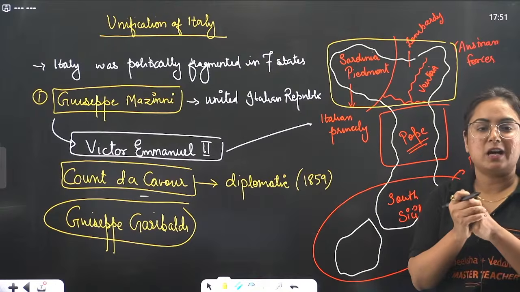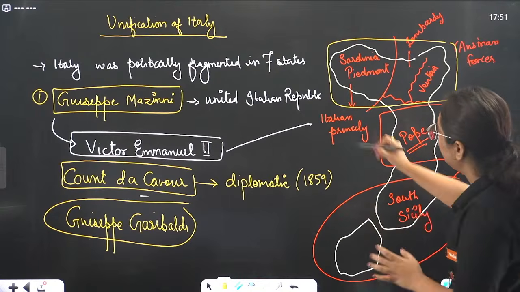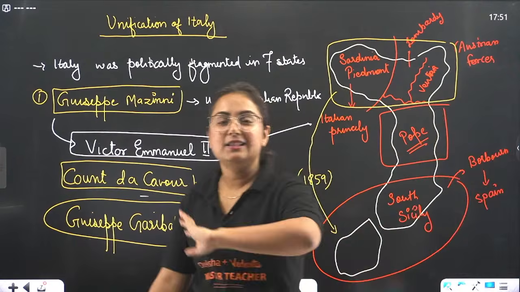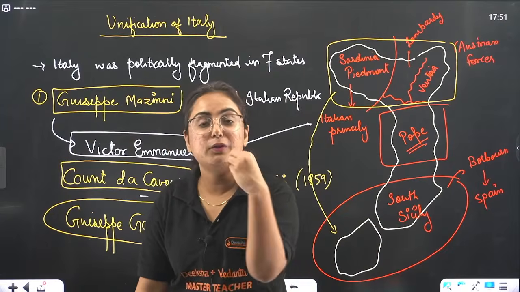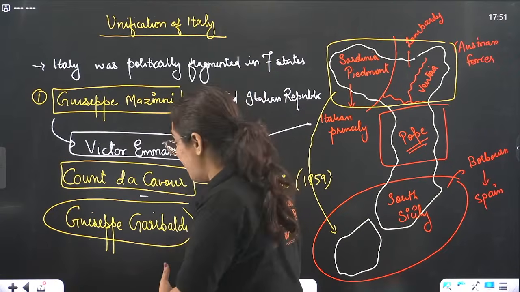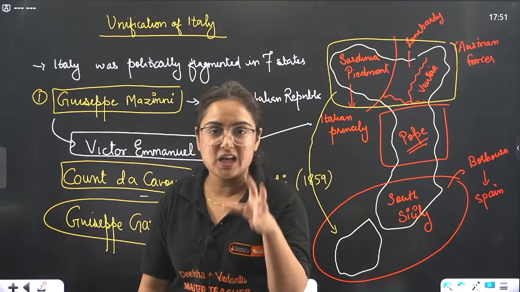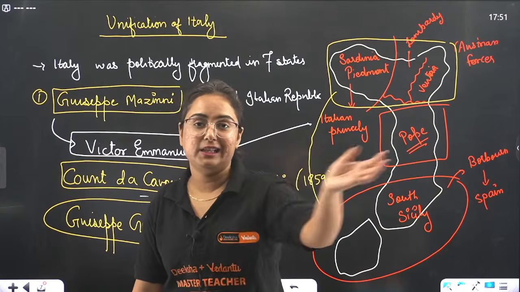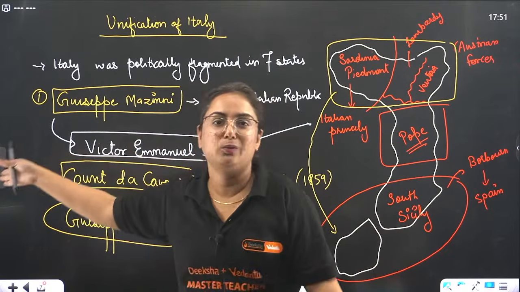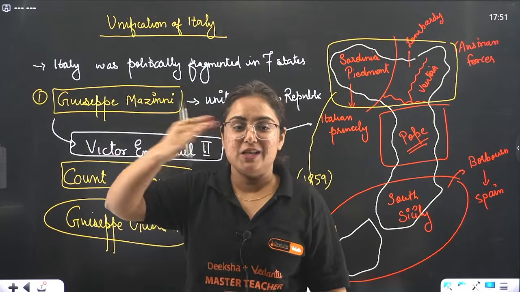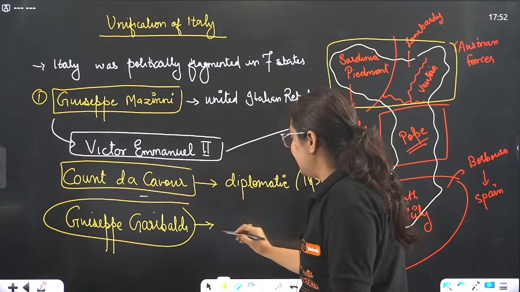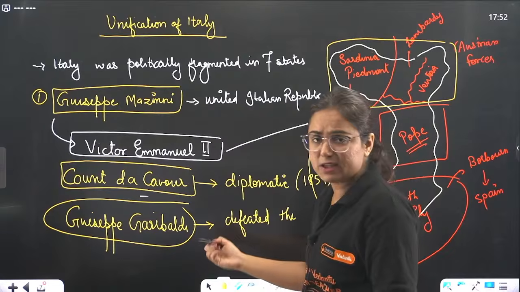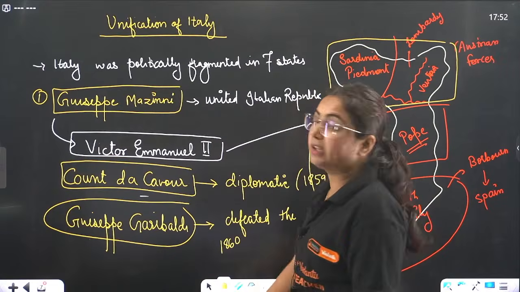What was his army known as? Red Shirts. He took his army to the south part, known as South Sicily. You know that there the slogans were raised, La Italia, and people were so illiterate. Why? This Bourbon dynasty just made this generation spoiled, that people were so illiterate they were not even understanding La Italia. They were considering that it is the wife of Victor Emmanuel II. Think about this. So what happened? He took his army and defeated the Bourbon dynasty of Spain in 1860.